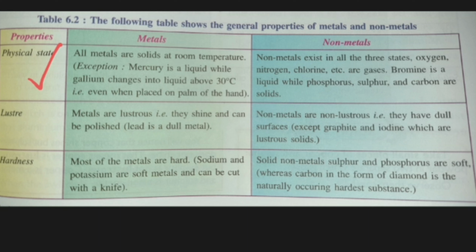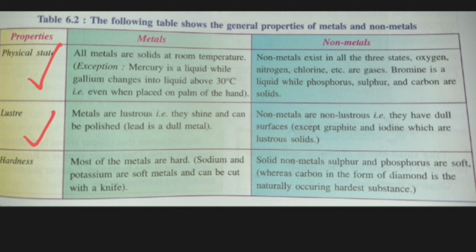So usually metals are solids at room temperature, but sometimes they can also be liquid. Non-metals, however, exist in all three states. Oxygen, nitrogen, chlorine, etc. are gases. Bromine is a liquid, while phosphorus, sulfur and carbon are solid. So you can see there are three kinds of non-metals in nature.